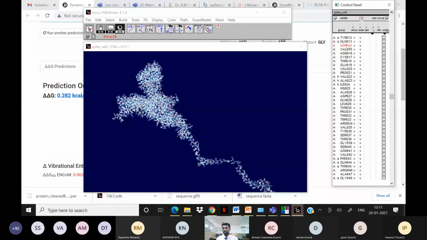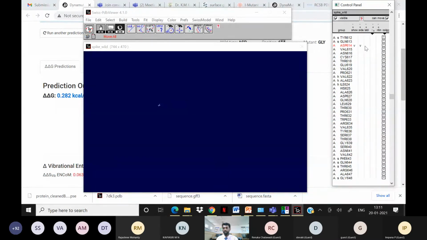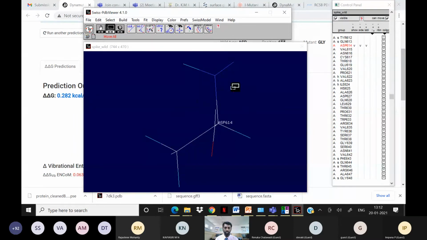Yeah, you can see here 614. I removed everything and kept only the 614 position, aspartic acid 614 position. This position we are going to mutate. In this position, the glycine should be there. In the Indian sample or in many countries, in the D614G mutation, the G should be there. How to prepare this mutant protein? Just click on the mutate option here.